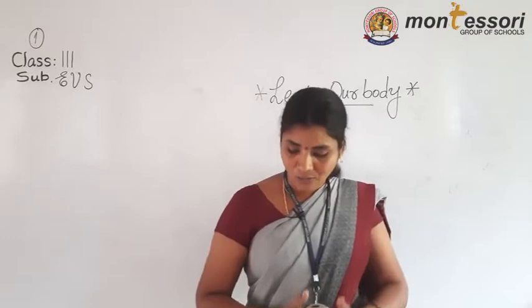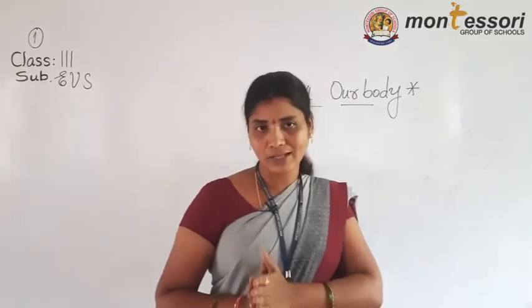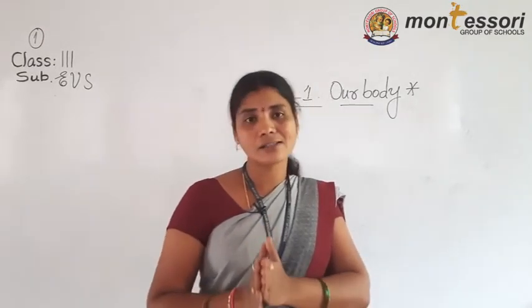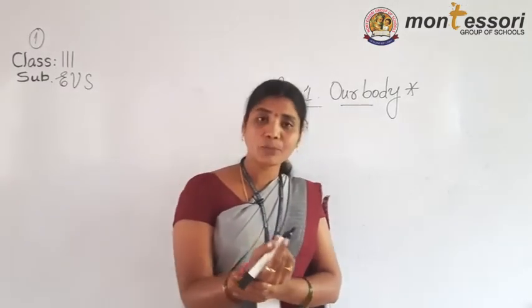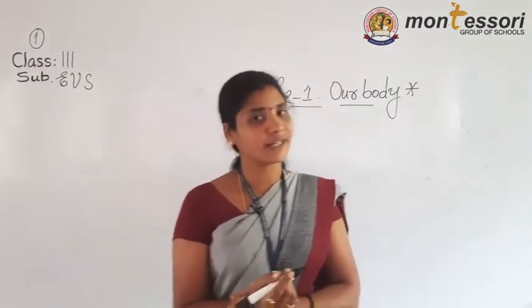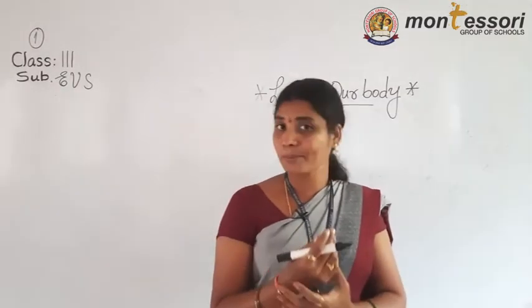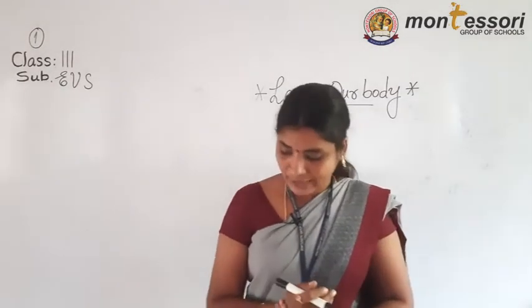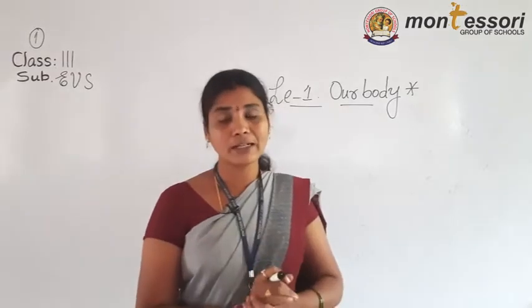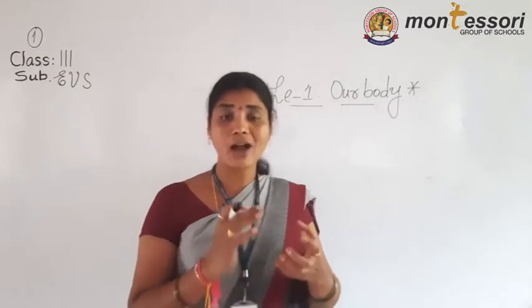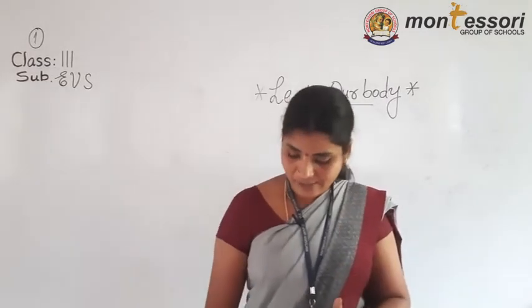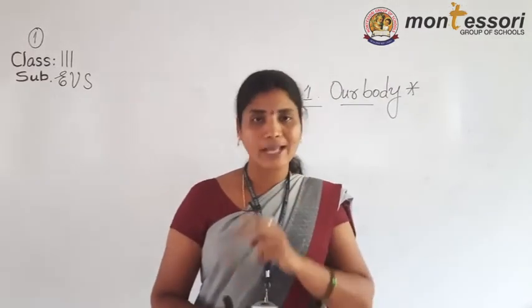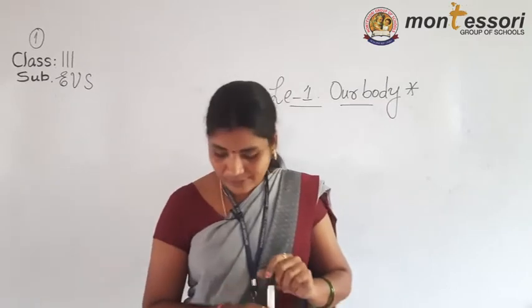Now we are discussing the types of organs in our body. Our body is made up of different organs. Different parts are present in our body, and each organ performs a different function. They have their own function. How many types of organs are there?